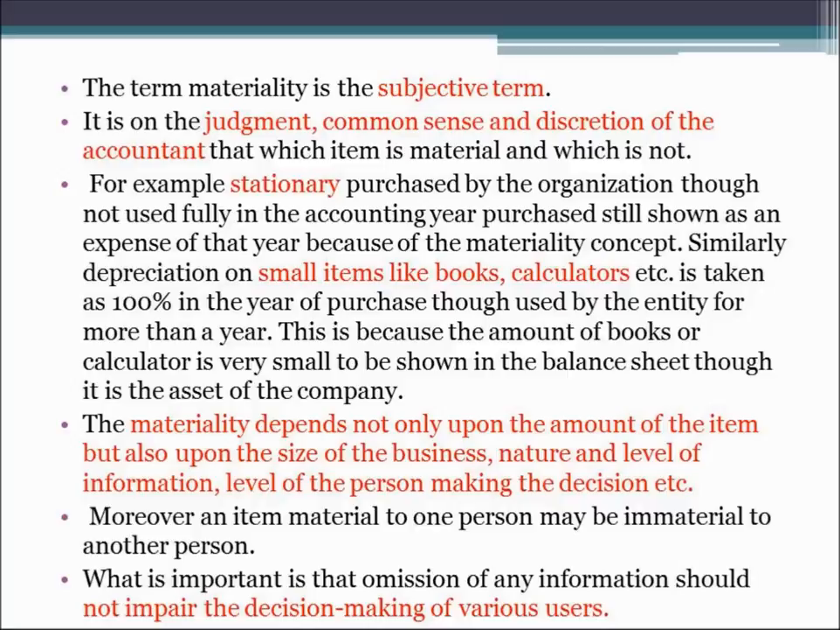Now, what is important is that omission of any information should not impair the decision making of various users. The underlying purpose of this concept is that we should not omit any information which could affect or impair the decision making of various users. So all the information which is important for the decision making of various users should be reported in the financial statement, and whatever information we think is not important for the decision making purpose can be eliminated.